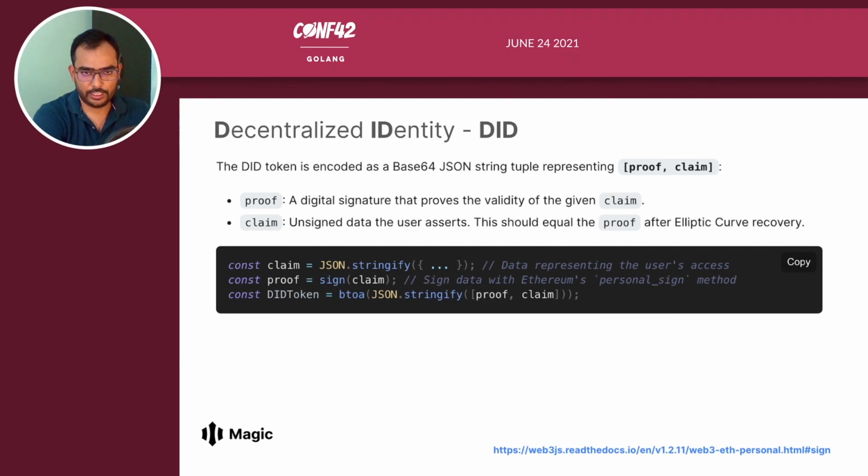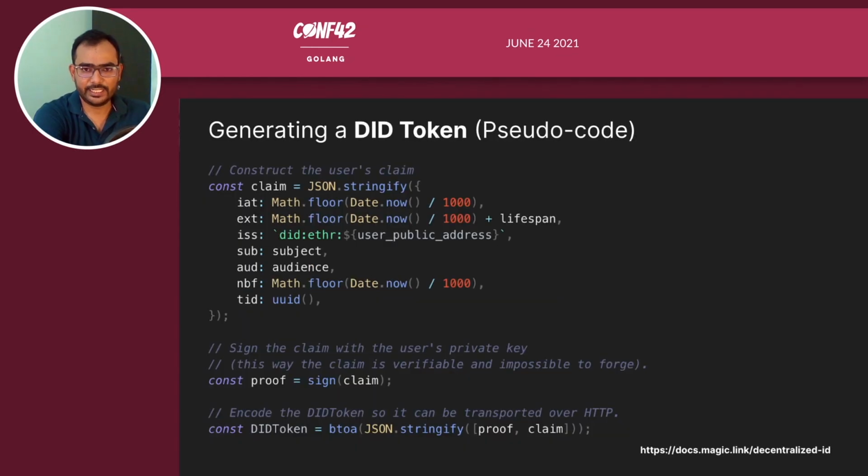A decentralized identity token looks similar to this, which has its proof and claim. The claims are the data representing the user's access. It has the user's information, and the proof is data signed with Ethereum's personal sign method. And we get the proof out of the claim. And then we encode this proof and claim, and by that we get a DID token. And for generating a DID token, this is how the pseudo code looks. It has a claim representing the user's data.